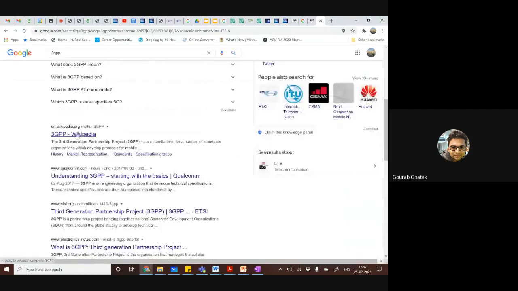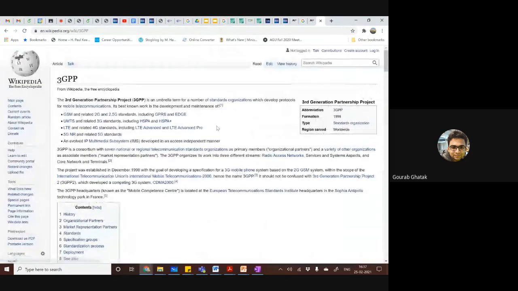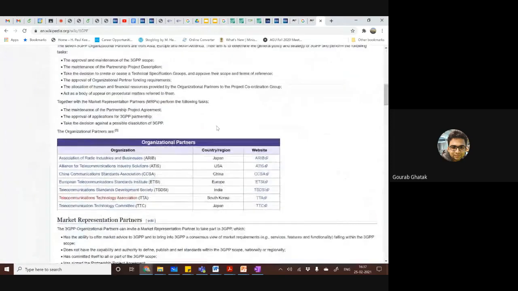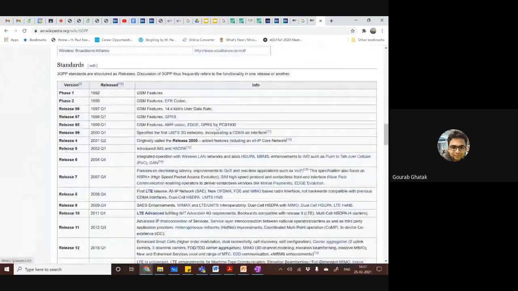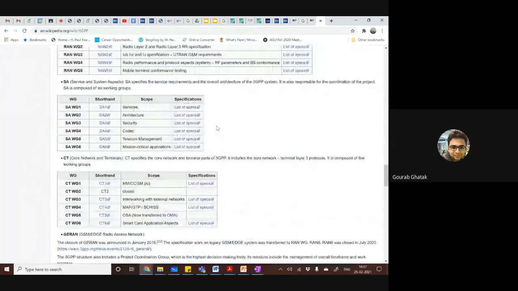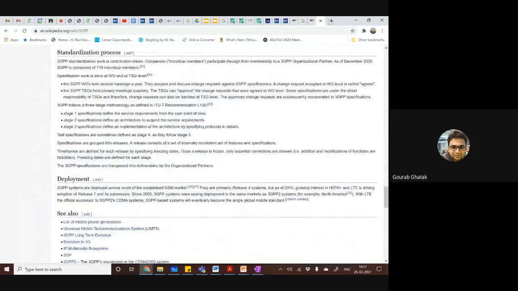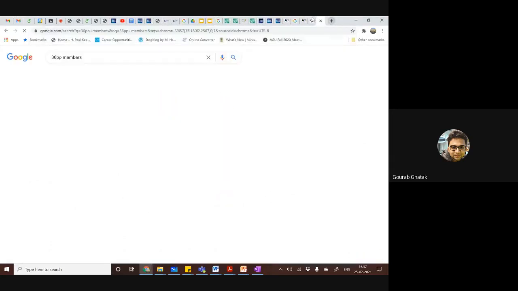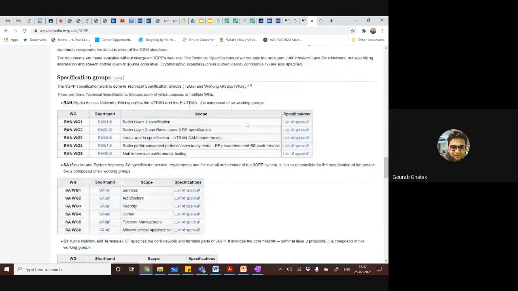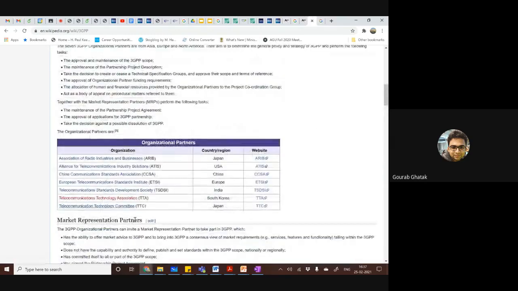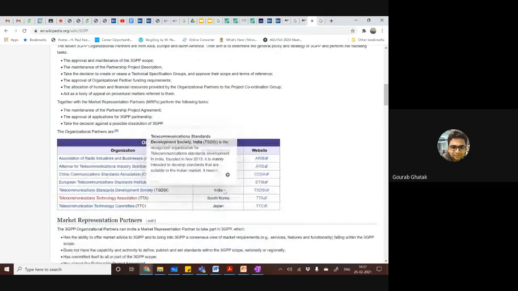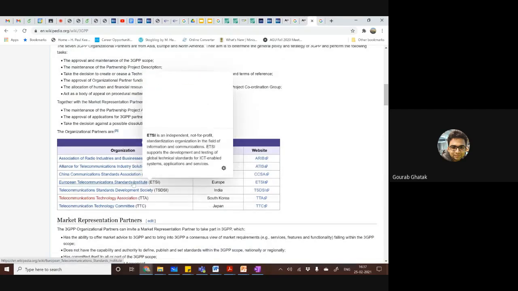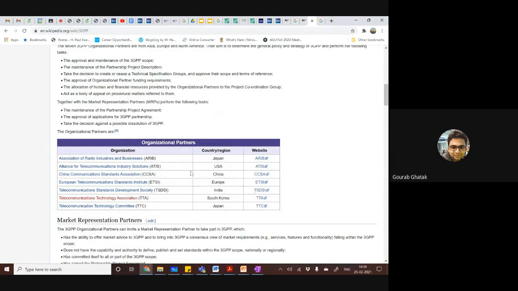or let's go to the members of 3GPP. So from the country's perspective or telecom union's perspective, there are these members. So there is TSDSI from India as well, but ETSI and ATIS are, let's say, the major stakeholders of 3GPP.